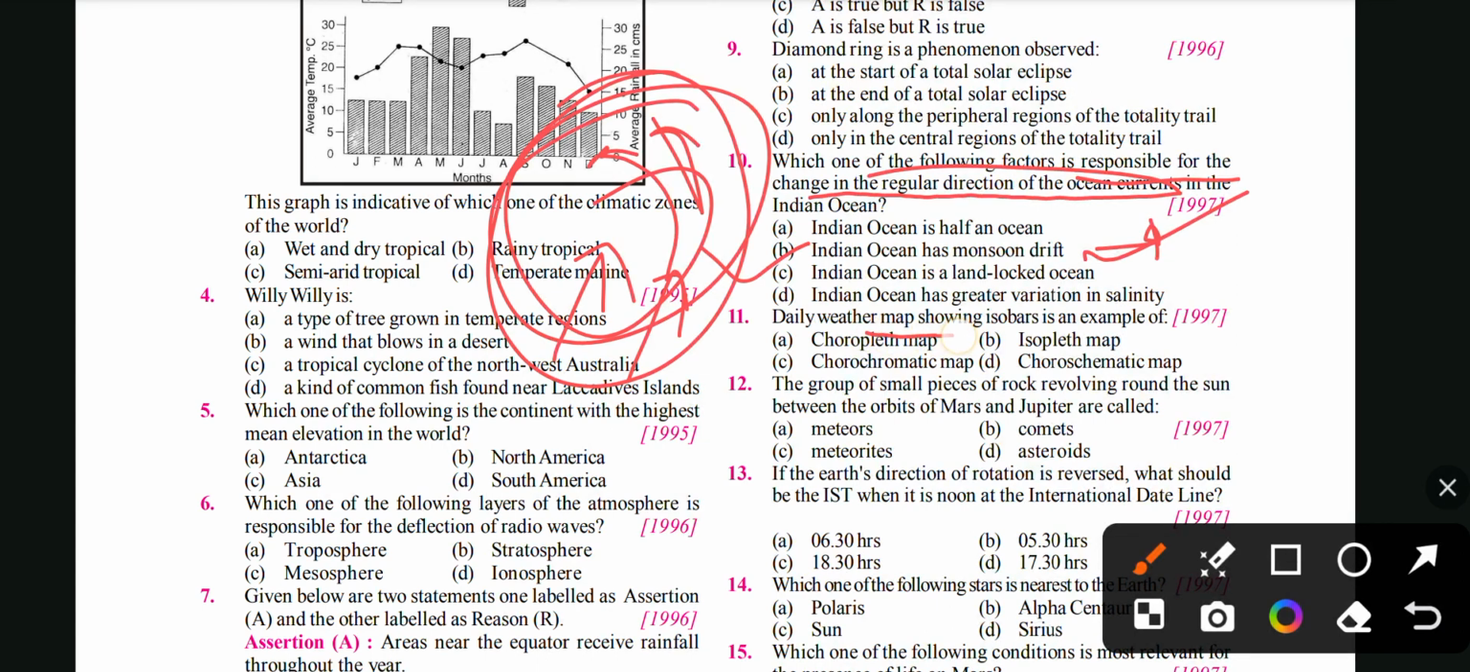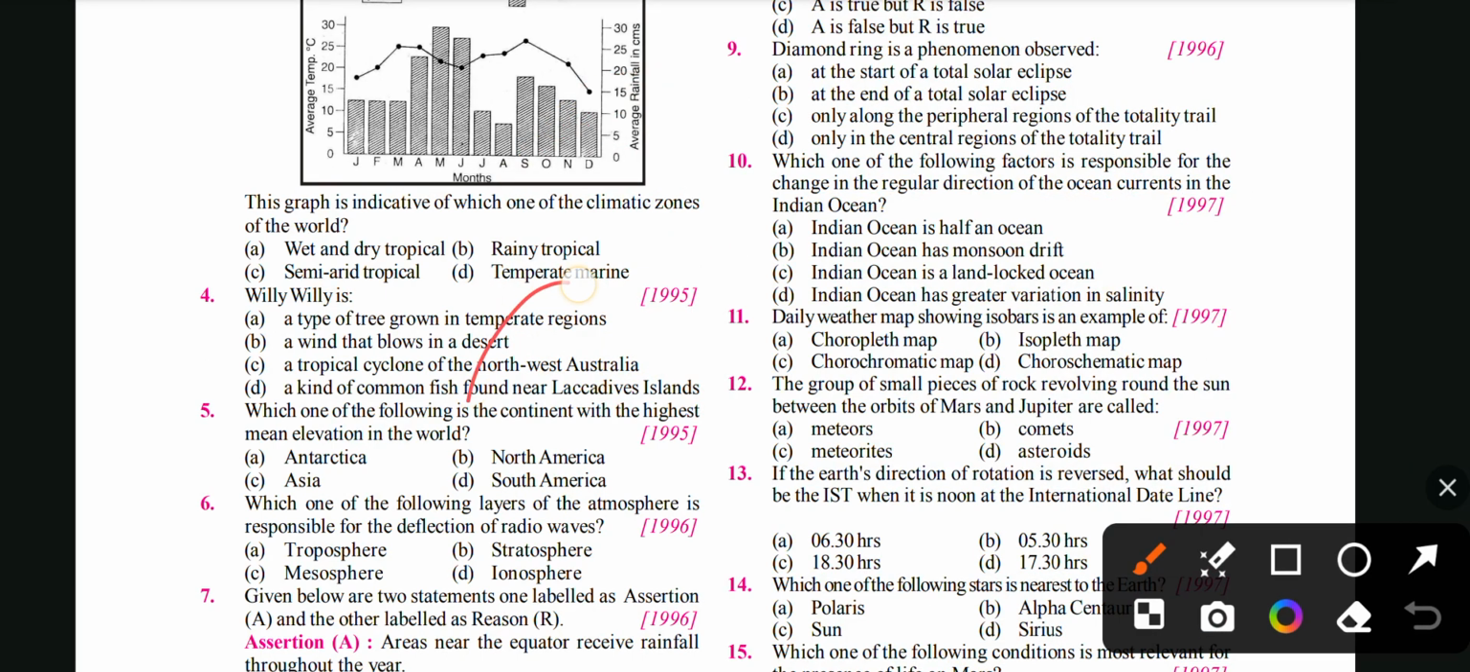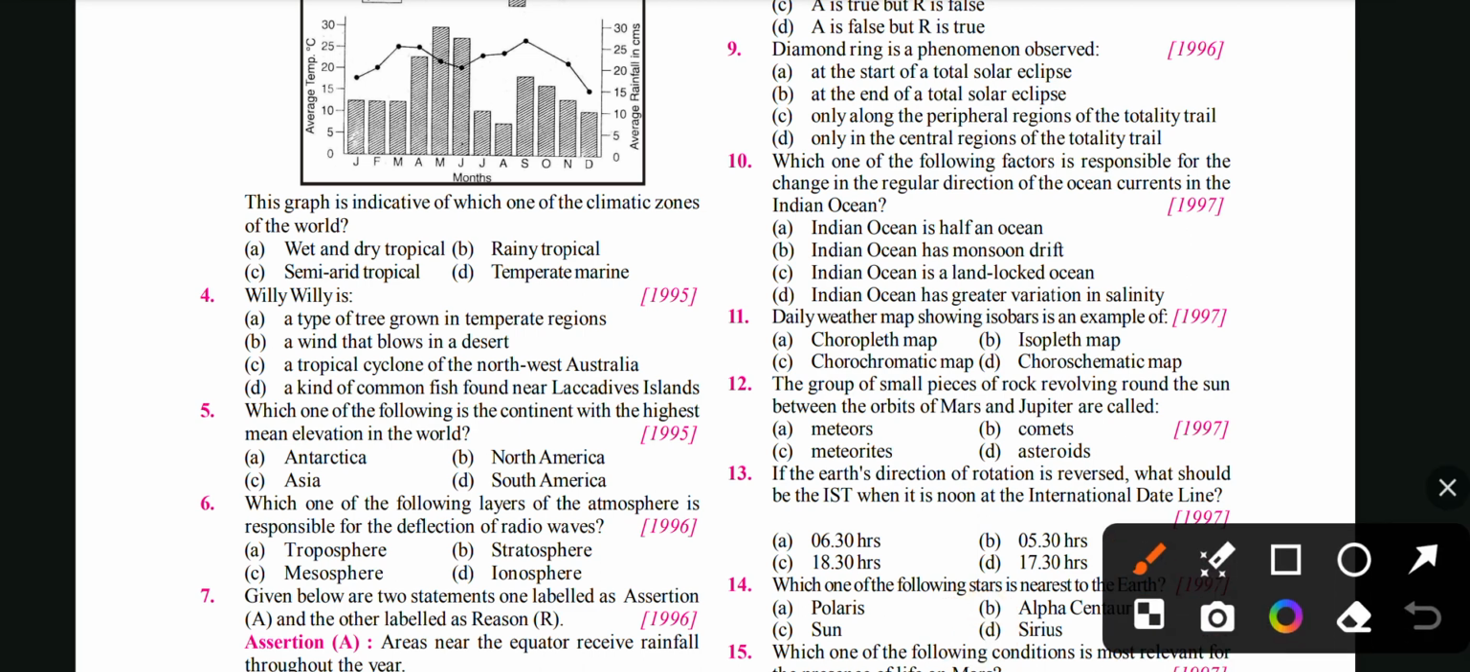Next thing, a daily weather map showing isobars is an example of... So daily weather maps show isobars, related to pressure. So here the option will be B. Why? Because a daily weather map showing isobars is an example of an isopleth map. An isopleth map shows an imaginary surface by means of lines joining points of equal values. Okay. So there is isobar, then isohaline. You will find many things like iso, right? That will show a single line which shows the same area and same quality.